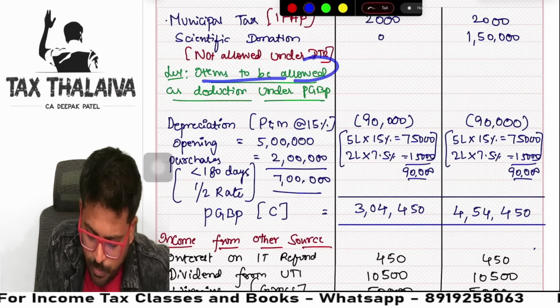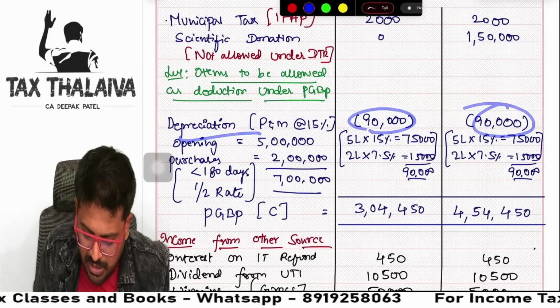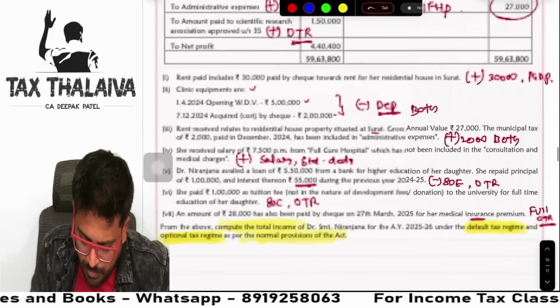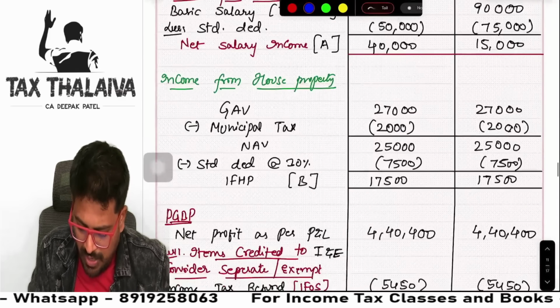See here, less items to be allowed under PGBP separately. Depreciation calculated. See here, I have calculated on these two things. You remember two information is given. On this we need to calculate and reduce under both. So I have calculated here.